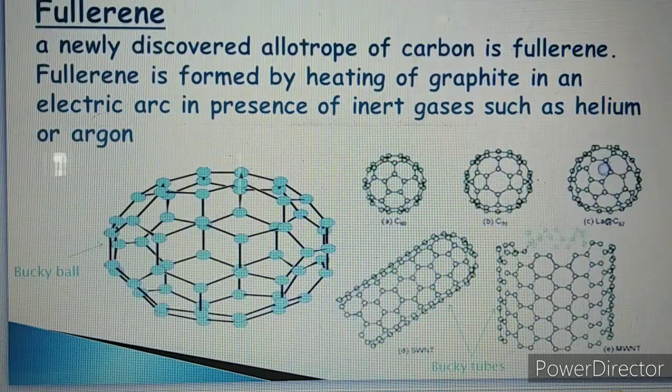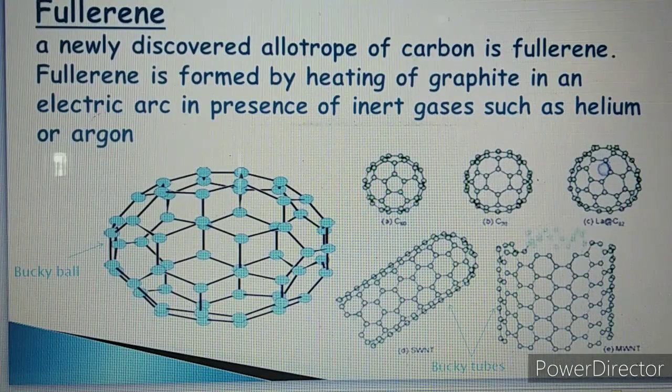Third polymorph of carbon is fullerene. See the structure of fullerene. A newly discovered allotrope of carbon is fullerene. Fullerene is formed by heating graphite in an electric arc in the presence of inert gases such as helium and argon. Its structure is like a buckyball, that is, some carbons are linked in pentagonal form and some in hexagonal form.